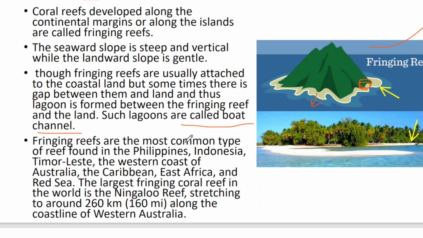These fringing reefs are a very common type of reef found in the Philippines and Indonesia, the southeastern belt, as well as Eastern Africa and the Red Sea area. In Western Australia, the Ningaloo reef is the largest fringing coral reef in the world. So these are the examples.